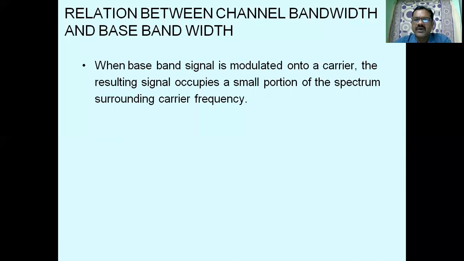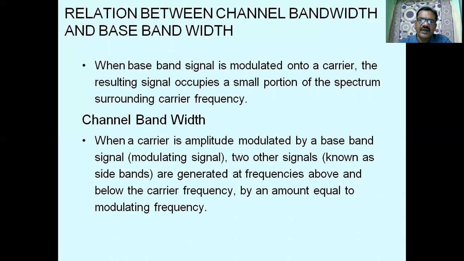So when a baseband signal is modulated onto a carrier, the resulting signal occupies a small portion of the spectrum surrounding the carrier. And therefore, we can define channel bandwidth. When a carrier is amplitude modulated by a baseband signal, that is a message signal or modulating signal, two other signals known as the upper sideband and lower sideband are obtained surrounding the carrier. We will discuss this in detail. Here we are only defining the channel bandwidth. So we will get a lower sideband and upper sideband when a message is modulated using a carrier in amplitude modulation.